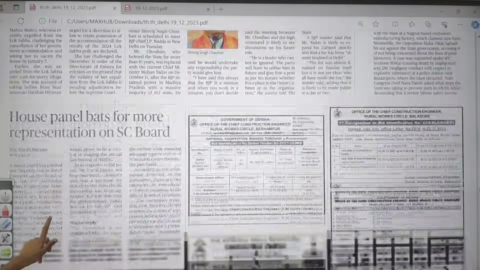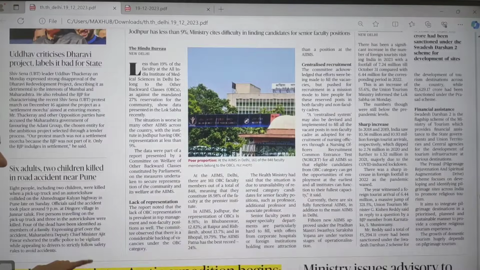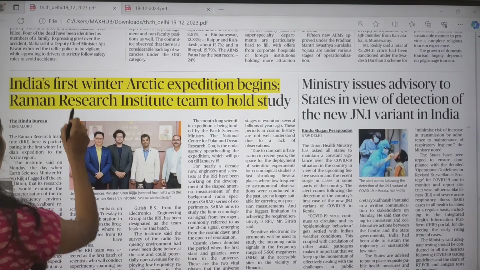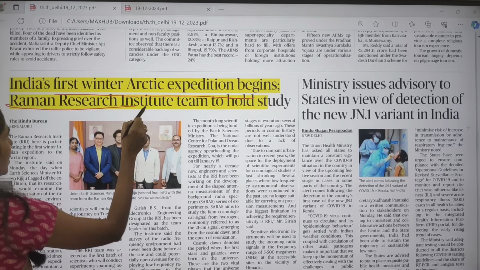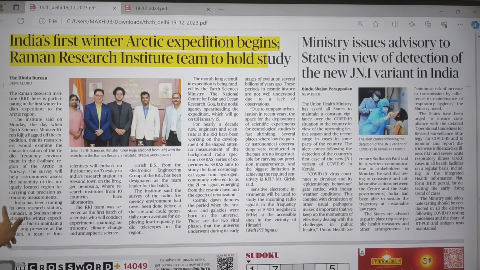And if you move on, most of the articles are political articles because of governments which are forming in many states because of recent elections. And the next topic is India's first winter Arctic expedition begins. Raman Research Institute team to hold study. So this article is very, very important.